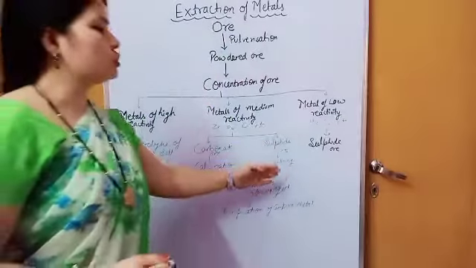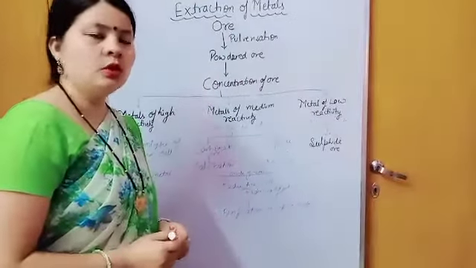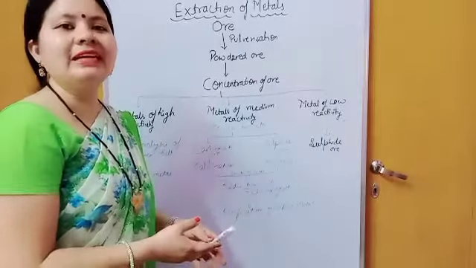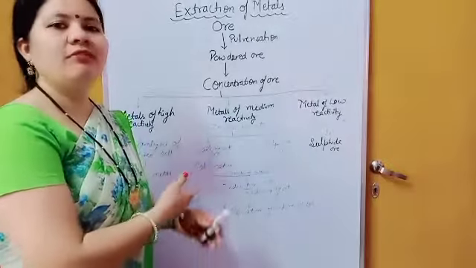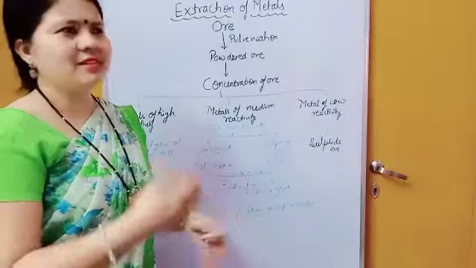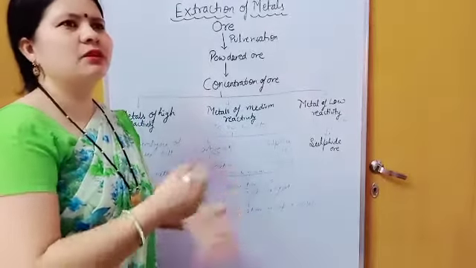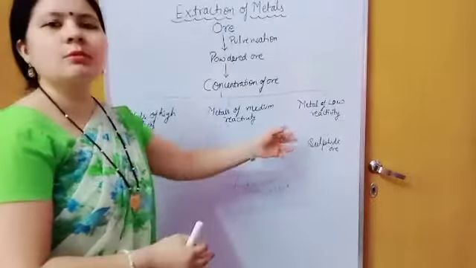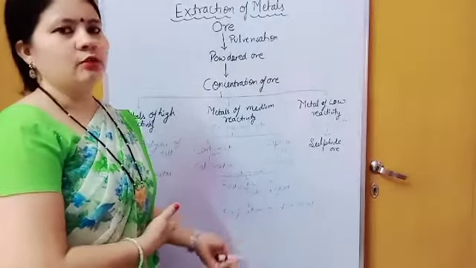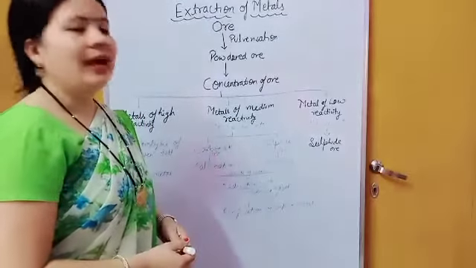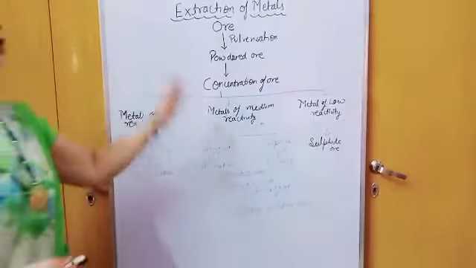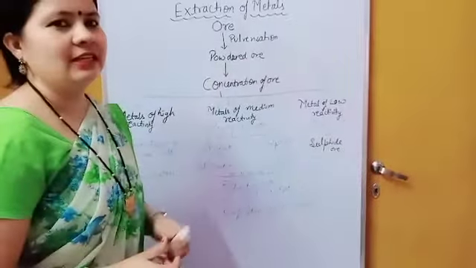With the help of roasting, they are converted into oxide ore, and once it is converted into oxide, then simply by heating, because their reactivity is low, they are converted into metals. No other difficult or typical method is required. Sometimes we can get the low reactive metal simply by heating: first convert it into its oxide, then heat it and we will get the simple metal. So this is a flow chart. All these things we will study in detail in our next video.